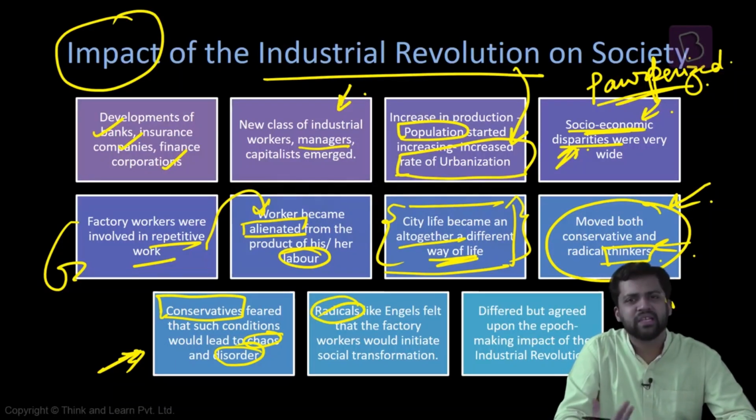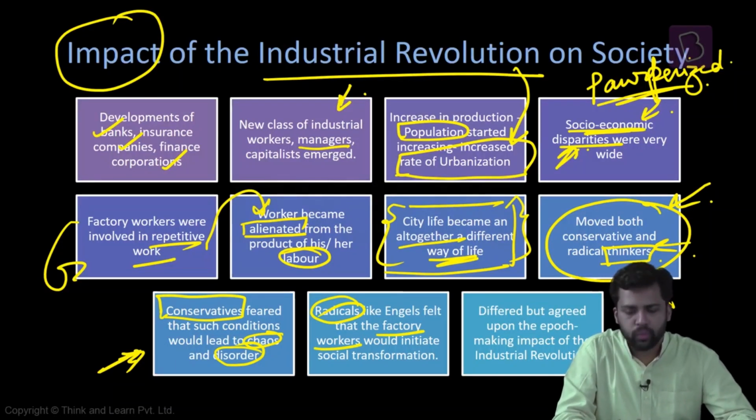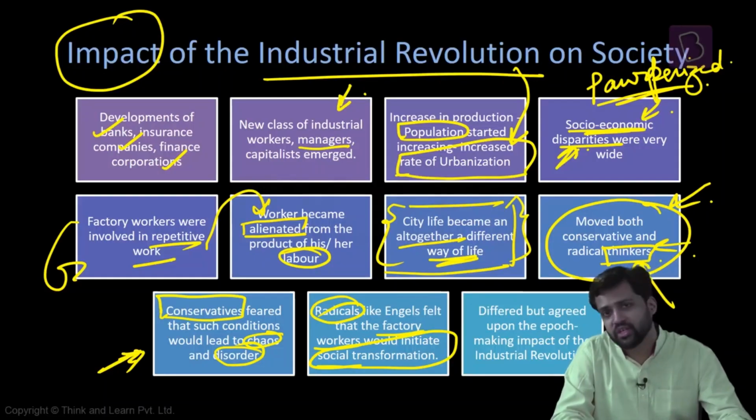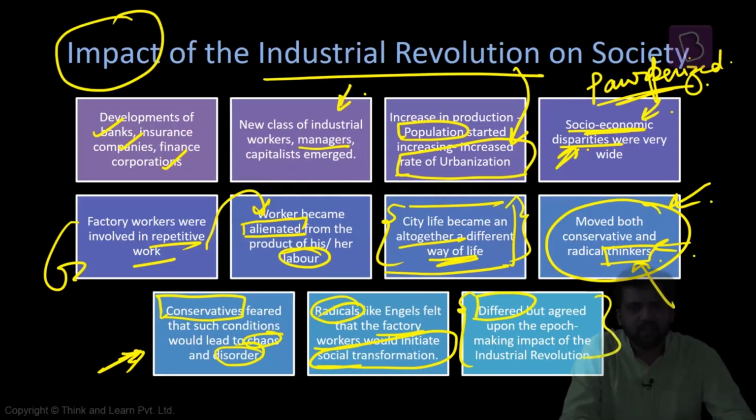Those who are the radicals, for example thinkers like Engels, feel that the conditions that factory workers are subjected to can initiate social transformation. Radical means you're trying to change things. Since you have been pushed to the periphery and exploited, now you bring about some social transformation. You hear from the workers. So they are different in their opinions. Conservatives think it can lead to chaos and disorder.